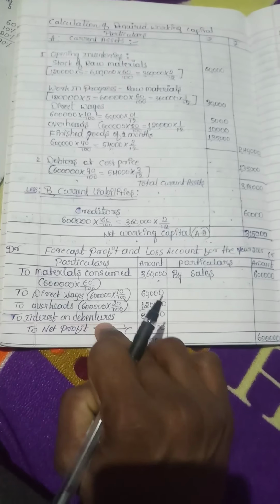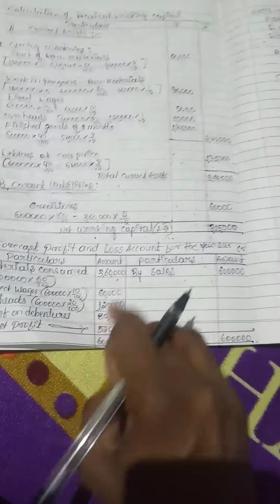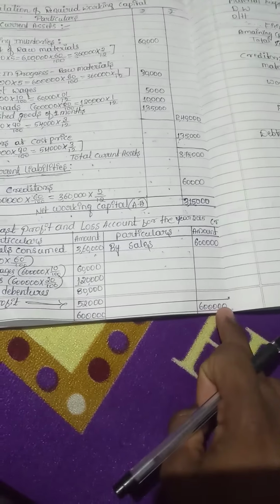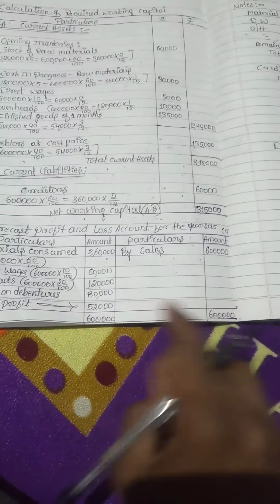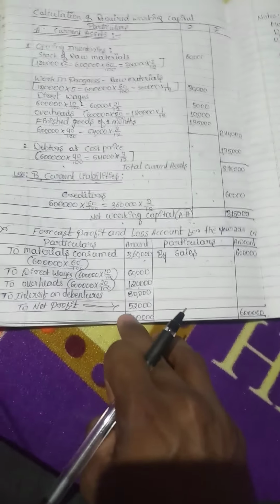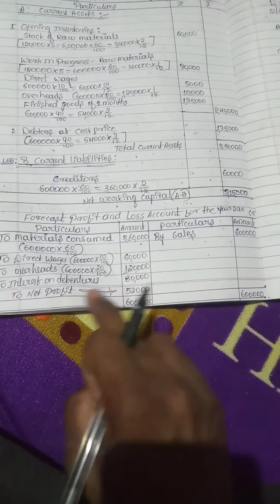To interest on debenture, 8% on 1 lakh is how much? 8,000. Fine. Total, which side is highest? Credit side is highest. 6 lakh will carry to this side, the same amount, 6 lakh. Then the difference is called the net profit.